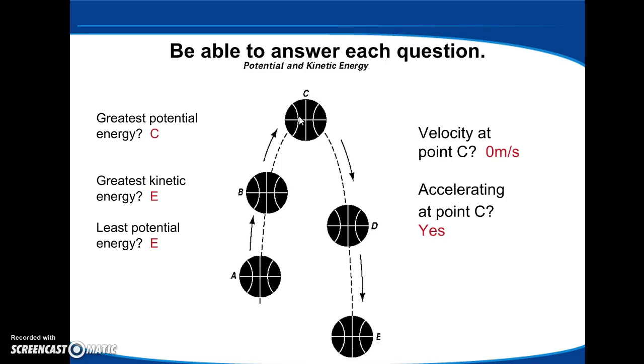Every object that goes up and then comes down has to stop for a split second, and that's what this represents. So right here, not only does it have the greatest potential energy, but it's not moving. It has 0 meters per second as far as the velocity goes. But is it accelerating here? It is, because it's changing direction.